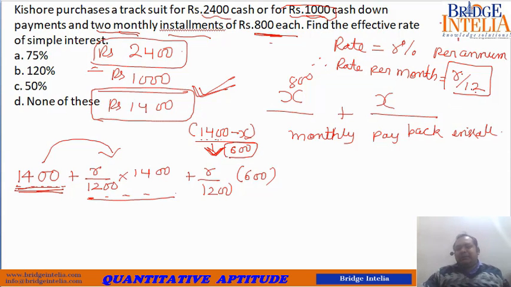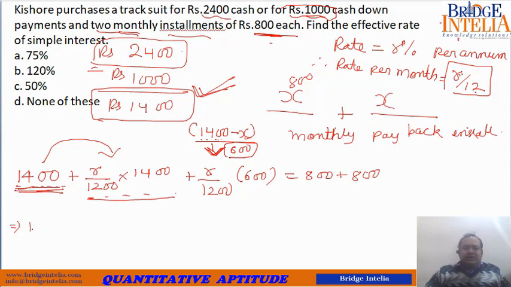So rate per month R by 12. So this is the total money he will demand from you. He will tell you that this is the total money you have to give back to me. And this should be equal to 800 plus 800, because this is what you have paid back to him. So mathematically these two amounts have to be equal.